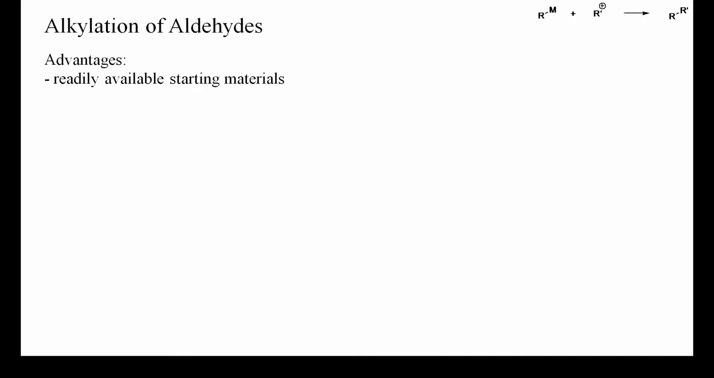The main advantage of the direct alkylation of aldehydes is the ready availability of the starting materials. As discussed in earlier presentations, aldehydes can be obtained by oxidation of primary alcohols, and suitable alkylating reagents such as alkyl halides or sulfonates can also be prepared from alcohols.